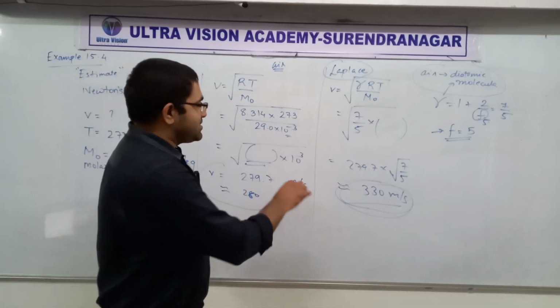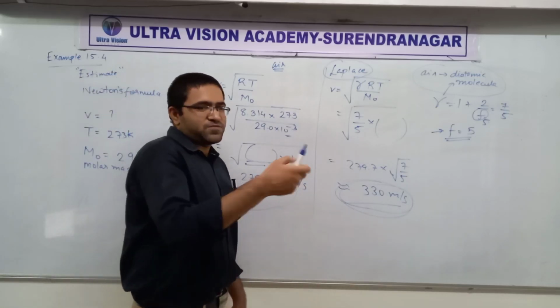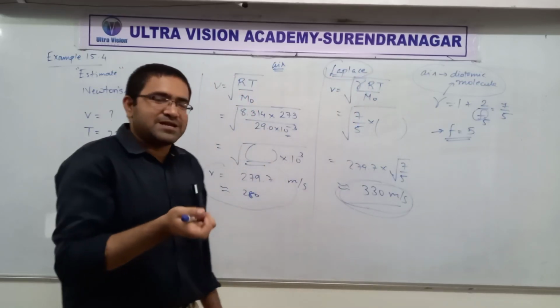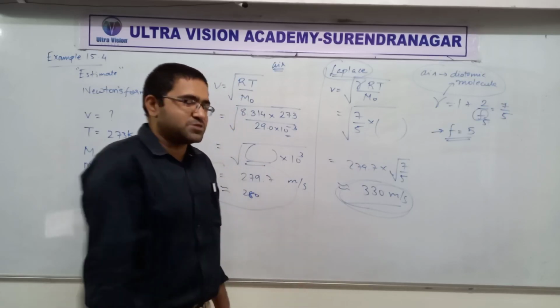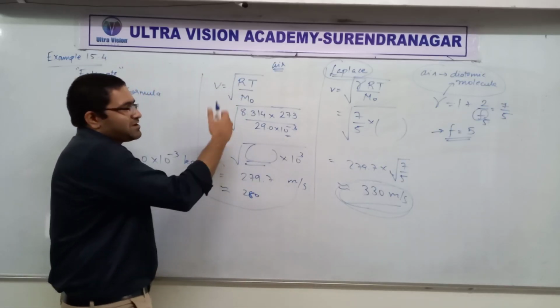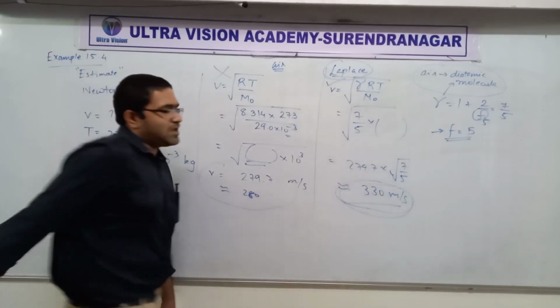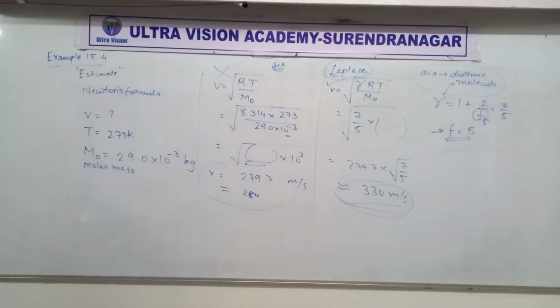But we still give it credit because Newton was the first one to think about it like that, and then Laplace just modified Newton's idea a little bit and got to the correct answer. But have no doubt that this is not correct and this is correct. That's why I really hate it when someone says "estimate" and uses Newton's formula, because it's not true really. Estimates are supposed to be close, and this is not that close.